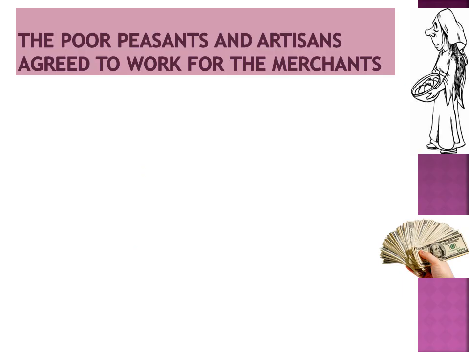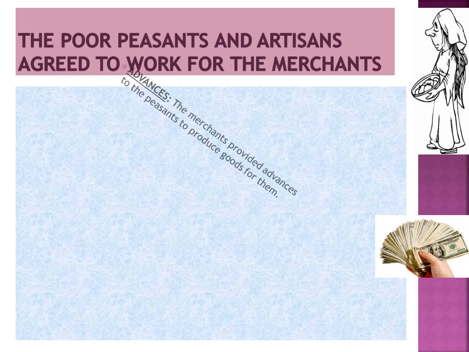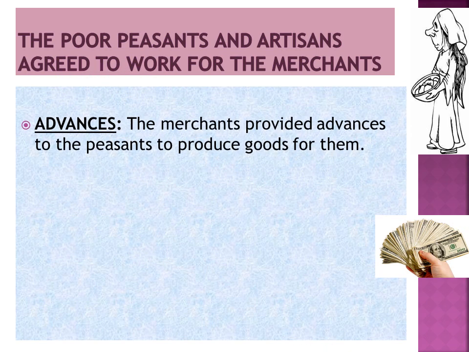Now students, you might think why the poor peasants and artisans agreed to work for the merchants so easily. So here are the reasons. The first reason is advances. The merchants gave advances to the peasants to produce goods for them. That means some advance payment was made for buying raw material. Weavers could buy yarn, spinners could buy cotton. So for all this they needed money which was provided in advance.